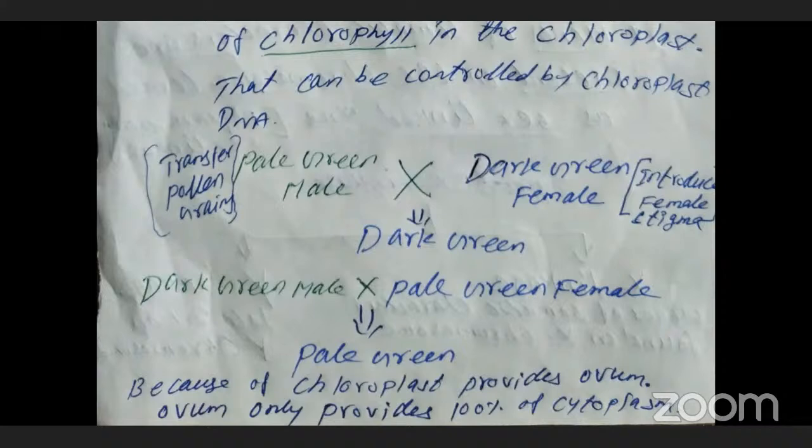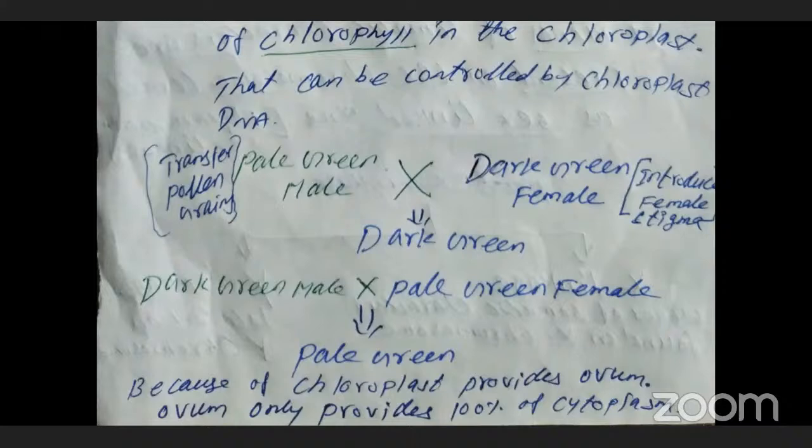The male provides only the nucleus. Cytoplasm is provided by the ovum only. So these are cytoplasmic ingredients only. The ovum is provided by the female plant only. That's why the female character will be expressed.